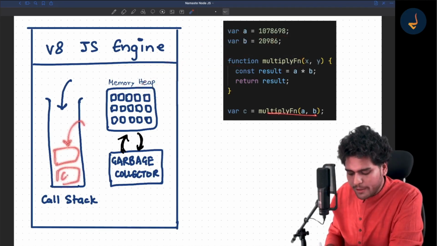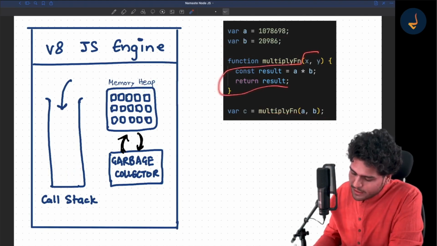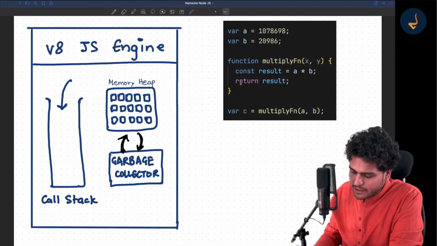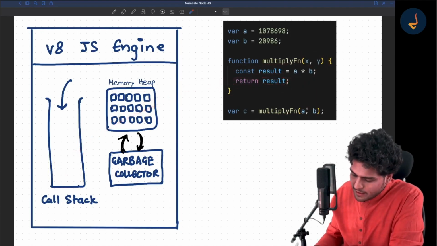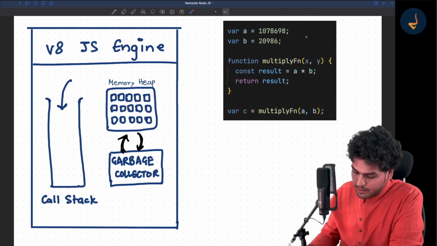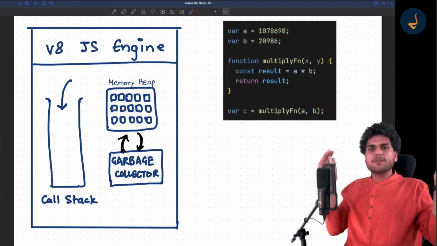There was already a global execution context, right? So the functional execution context will now run this code. Now this line will be run over here in the functional execution context and the result will be returned. Now what will happen? This result is returned, so this line is executed now and that result will come inside C. And now in this global execution context, this C will be allocated memory over here. Once all the code is executed, your global execution context moves away from the call stack.